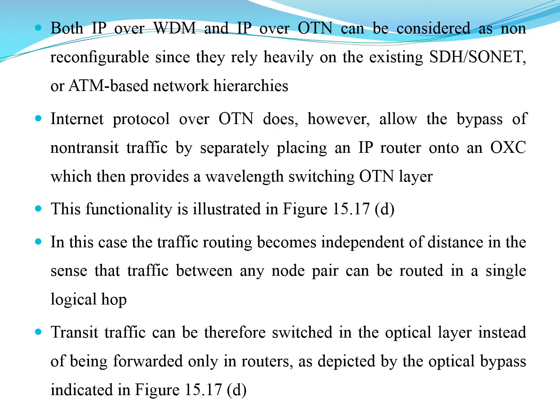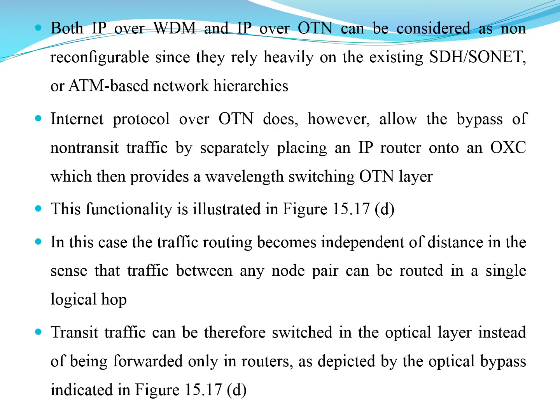And here in this case, both IP over wavelength division multiplexing and IP over optical transport network can be considered as non-configurable, since they rely heavily on the existing SDH or SONET technologies. And Internet Protocol over OTN does support a bypass of non-transit traffic by separately placing an IP router onto the wavelength switching network. So in this case, traffic routing becomes more independent of distance, where the traffic between a node pair can be routed in a single logical hop.